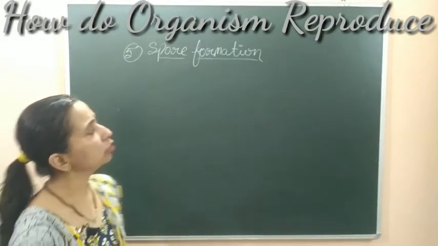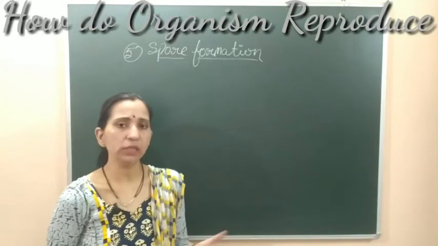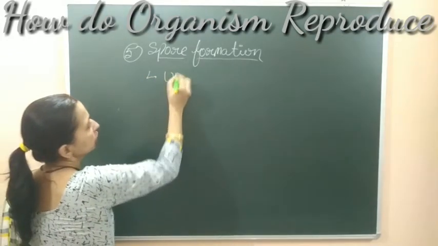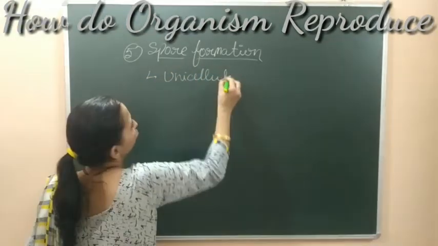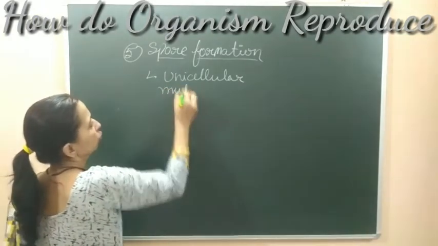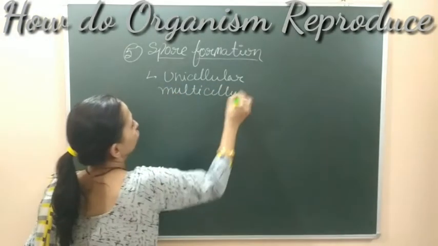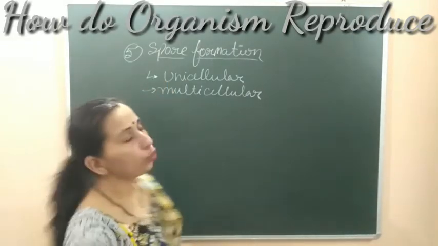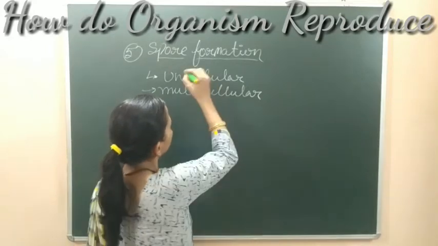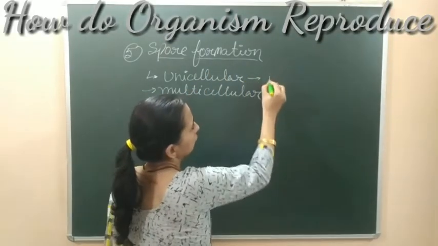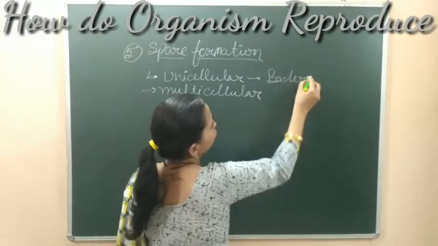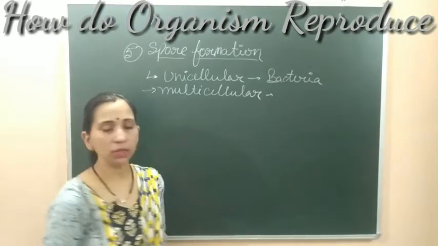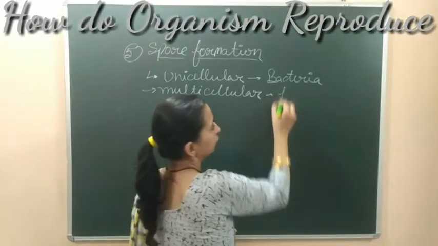This type of reproduction is found in some unicellular as well as some multicellular organisms. दोनों ही तरीके के organisms के अंदर मिलता है. Unicellular organisms can also reproduce by spore formation and multicellular organisms also can reproduce. तो दोनों ही तरीके के organism के अंदर इस method से reproduction हो रहा है. In the case of unicellular, the example of a unicellular organism which can reproduce by this method is bacteria. Bacteria can also form spores and reproduce by this method. Whereas in the case of multicellular organisms, the example is fungi.